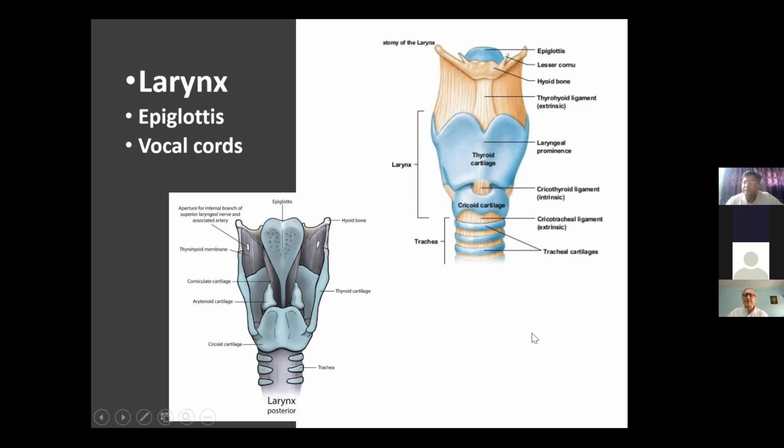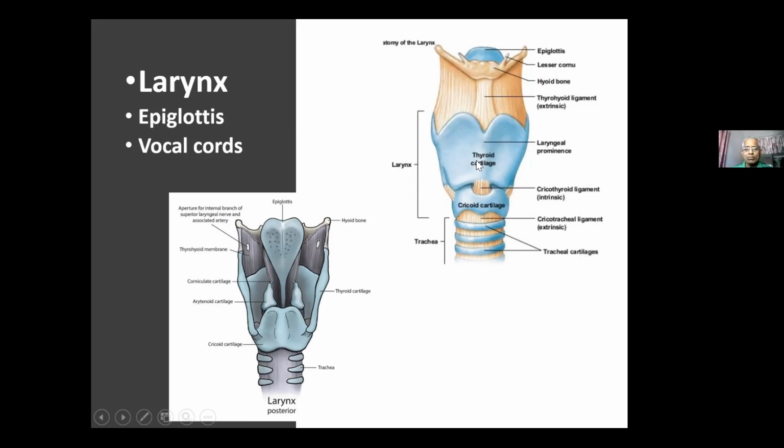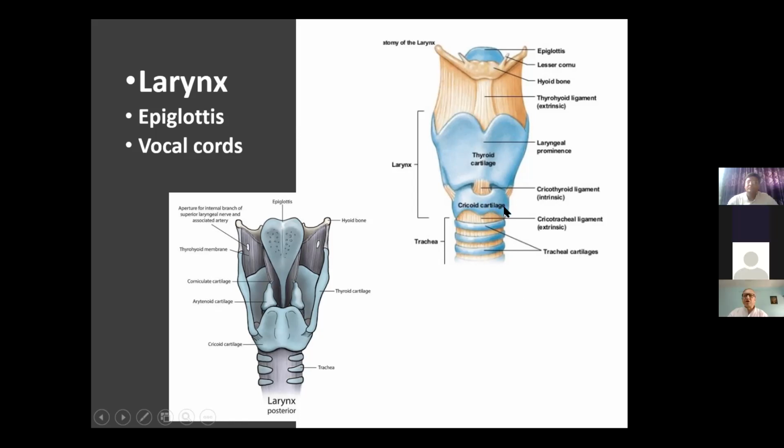So this is the thyroid cartilage, and below the thyroid cartilage, there is the cricoid cartilage. Thyroid cartilage is not covering from the backside; it is only the front side. The cricoid cartilage is covering from the backside as well. And then there is the trachea, and the trachea is made of C-shaped rings. So it is very significant. As you can see, the blue structure is the cartilage of the trachea. The C-shaped rings mean that they are covered only in the front side, not the back part. We'll see that diagram later on.